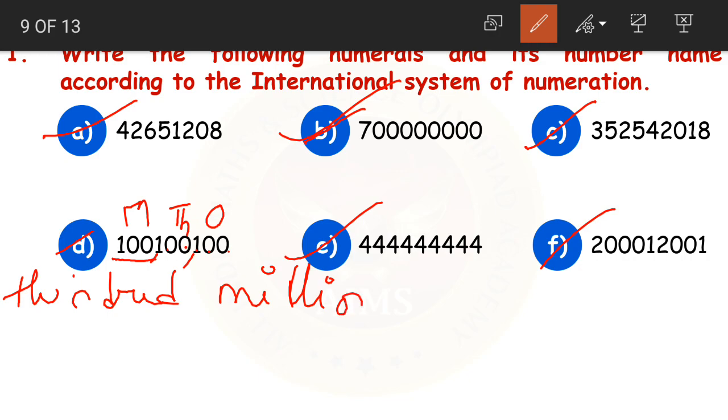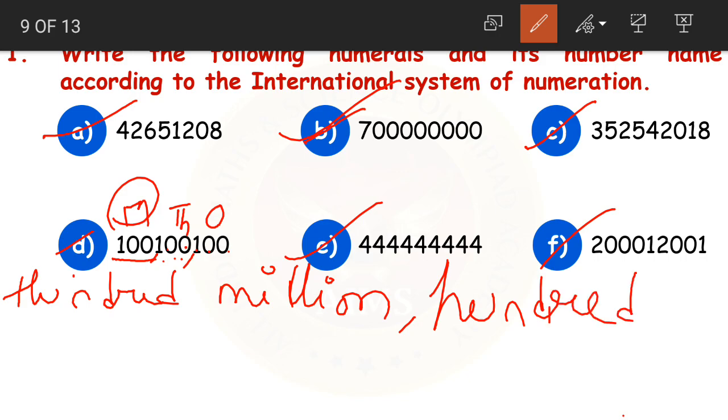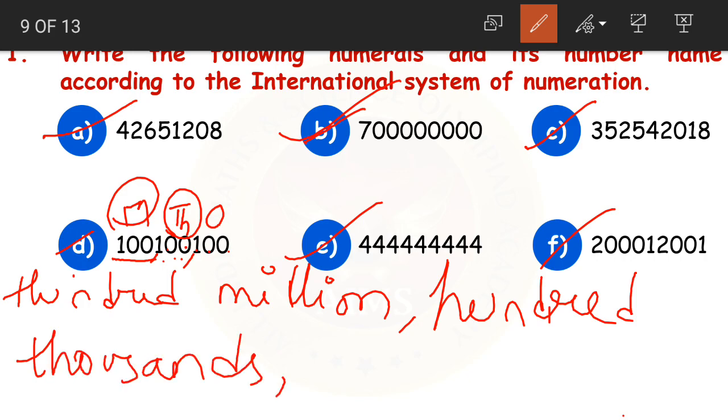It is in millions period, right? So 100 million. Then again we have 100. 100 million, comma 100. It is in which period? It is in thousands period. So 100 thousands, comma. Then the last period also has 100.